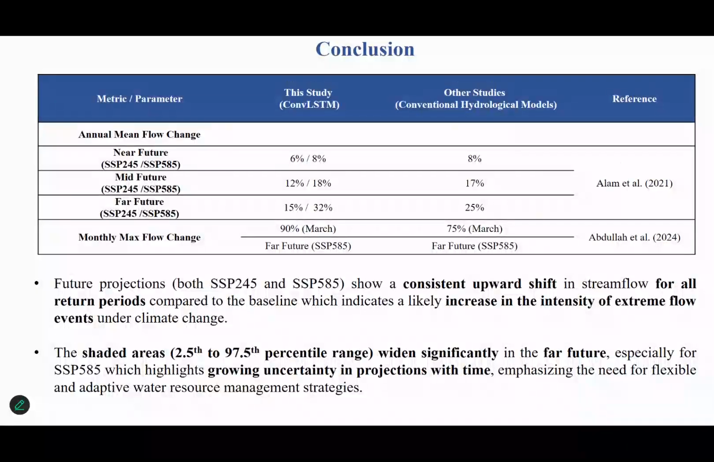And if I summarize and compare the mean flow, in our case we found an increasing trend in all of the future periods. A similar pattern was also found in the Alam et al. study. They also found up to 8% increase in the near future, 70% increase during the mid future and 25% increase during the far future. And the SSP-based study conducted by Abdullah et al. also found that the monthly maximum streamflow change will be much more substantial in the pre-monsoon months, especially in March, where they found up to 75%, which is about 90% in our case.